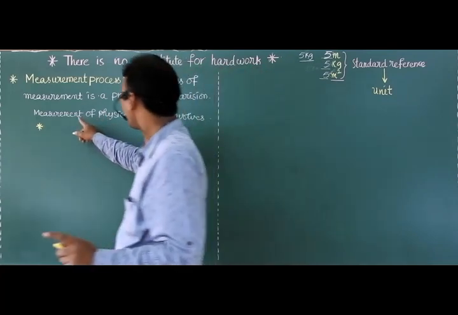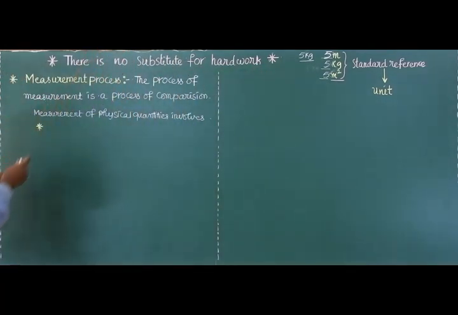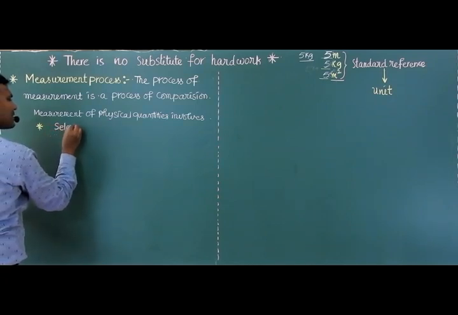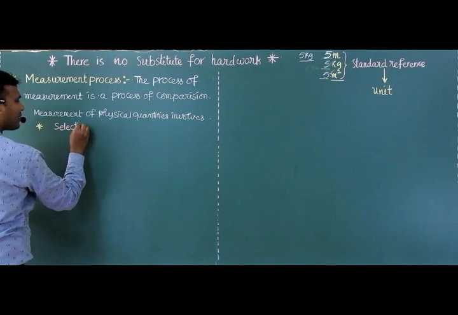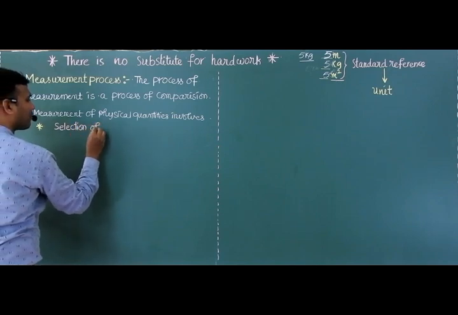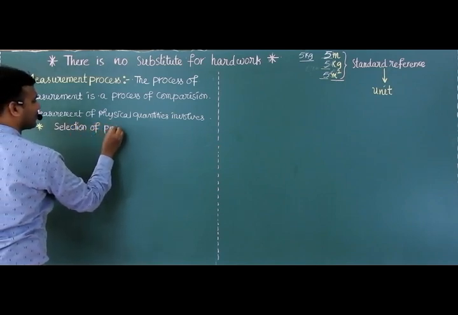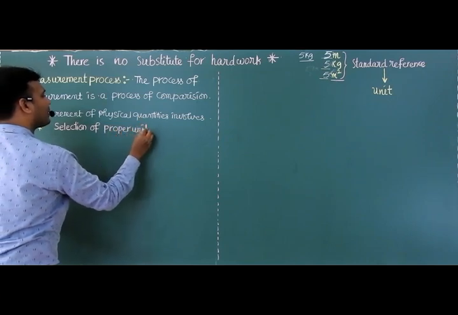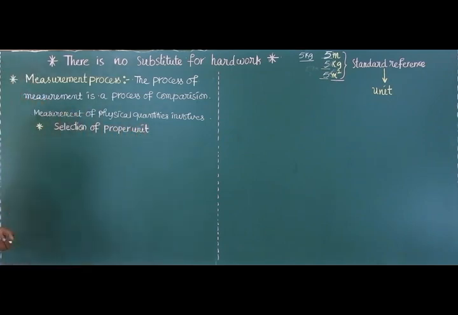So measurement of physical quantities involves, first one, selection of proper unit. Very, very important. Next, the second one is magnitude.